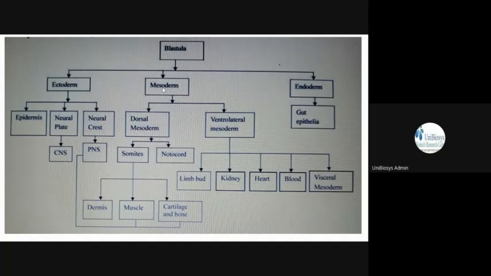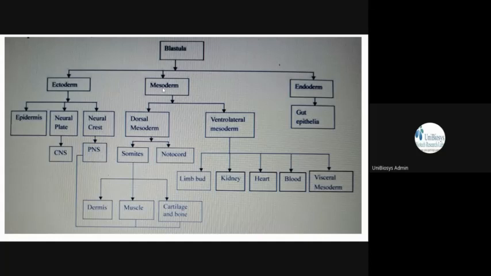In our body also, the organs on the ventral side, the ventrolateral side, like what are all in our ventral side? You can see the kidneys, heart, then limbs, and then blood vessels. Also, all these things are formed. Over the dorsal side, we have the notochord, isn't it? So from the dorsal mesoderm, it forms the notochord and somites. So somites actually form the cartilages, bones, and muscles, and outside the dermis for those.